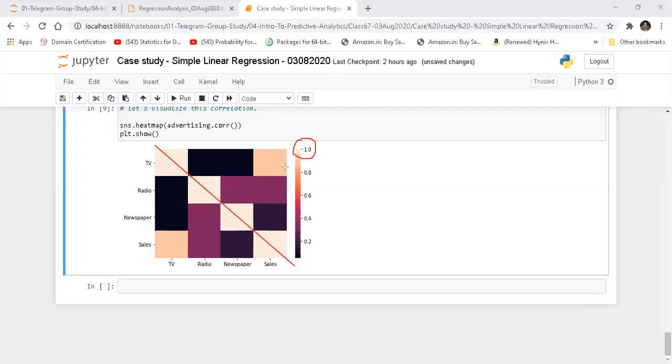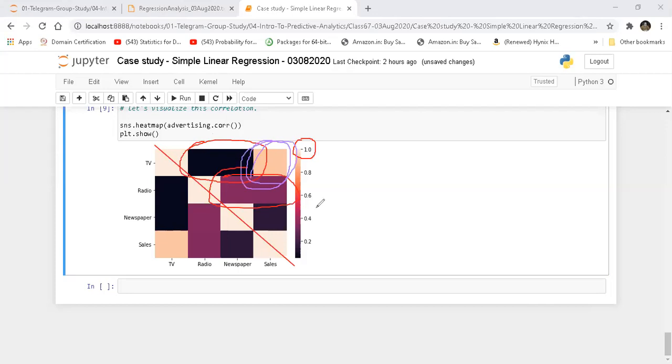So this heat map is technically similar to the Pearson correlation table that we have seen earlier. The value add here is that you can see there is a negative correlation block here, a somewhat positive correlation block here, and my goodness, this block is really very good because it is very close to 1.